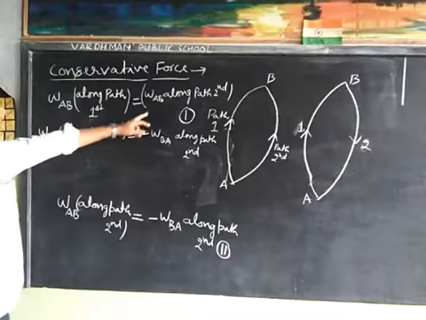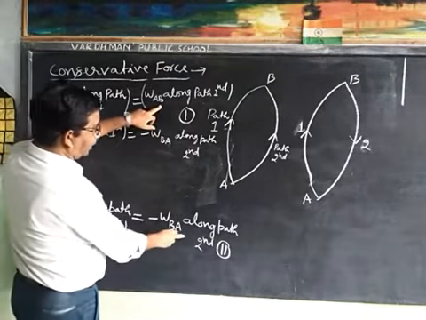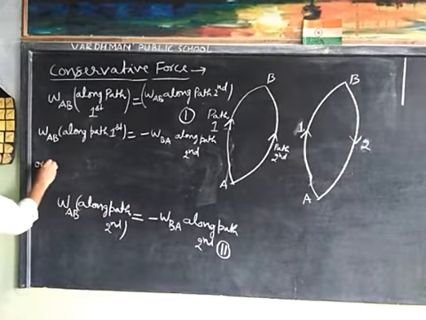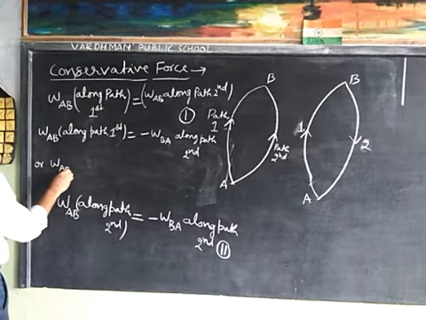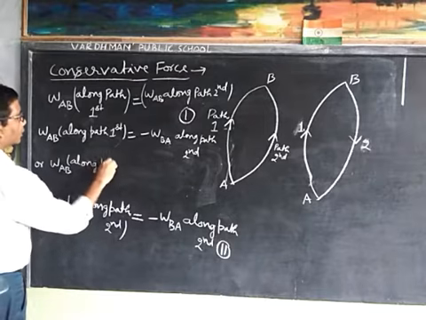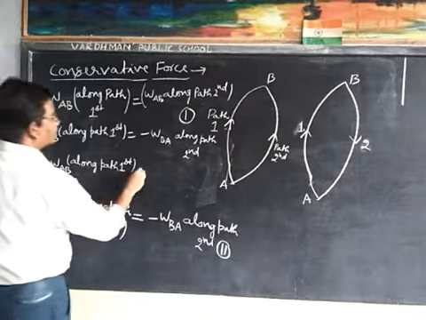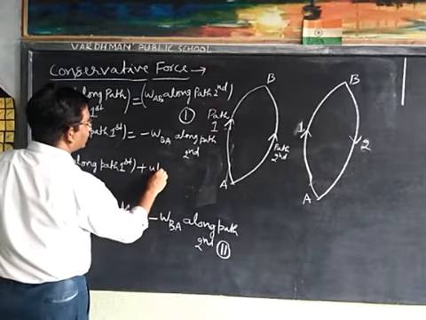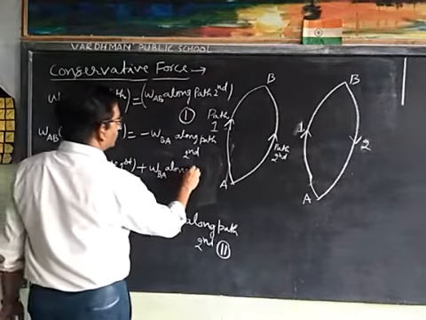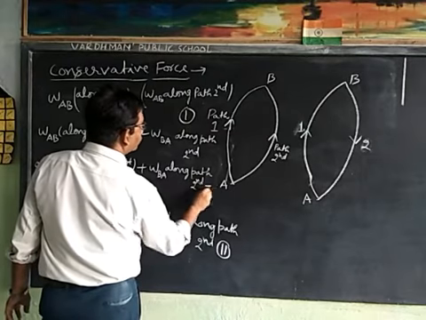From this equation we will put this value WAB along path second is equal to minus WBA along path second, or we can write WAB along path first plus WBA along path second is equal to 0.